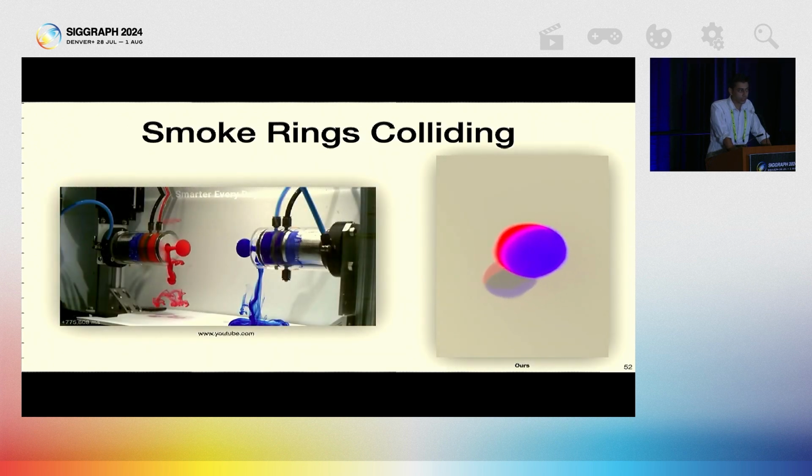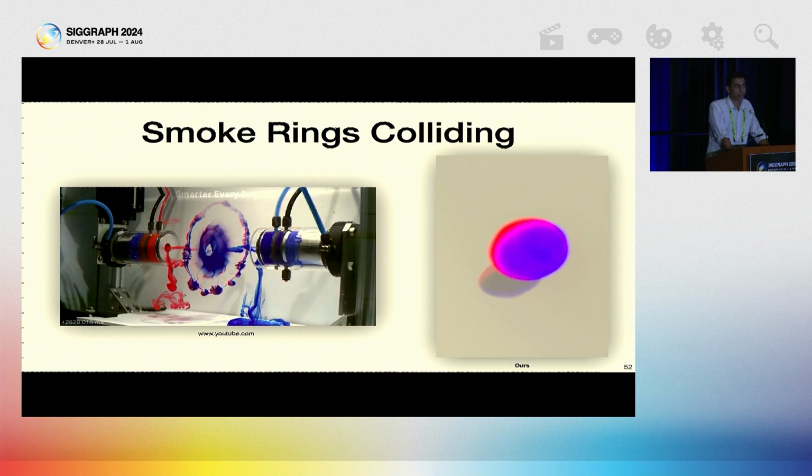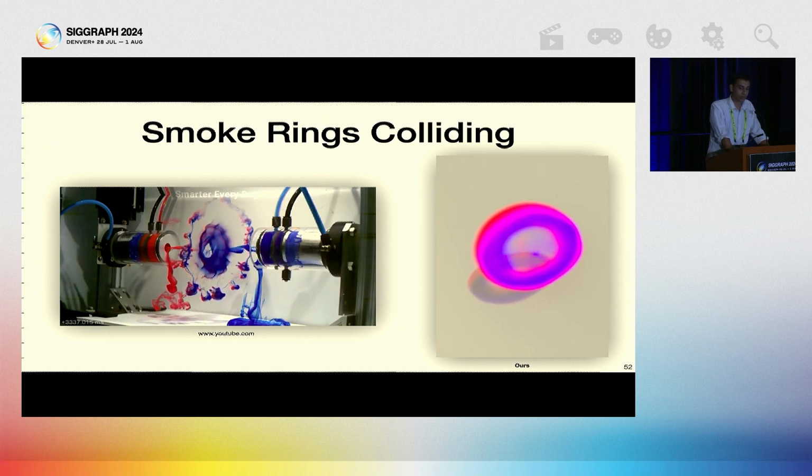This is the smoke rings colliding experiment. Note that our method results in a ring forming, and we even get the dumbbell-shaped structure in the middle. But our method is not able to capture the much finer details like the vortices on the ring.